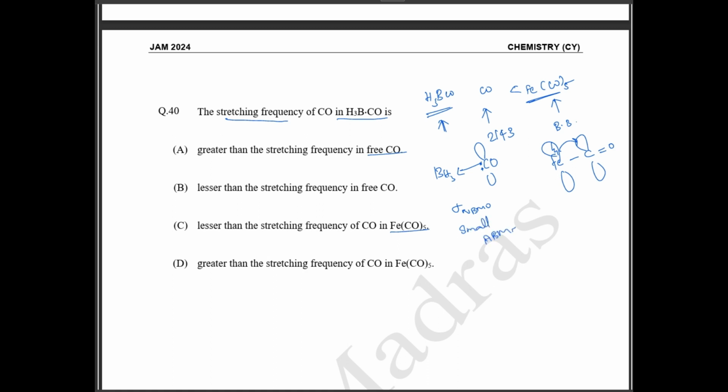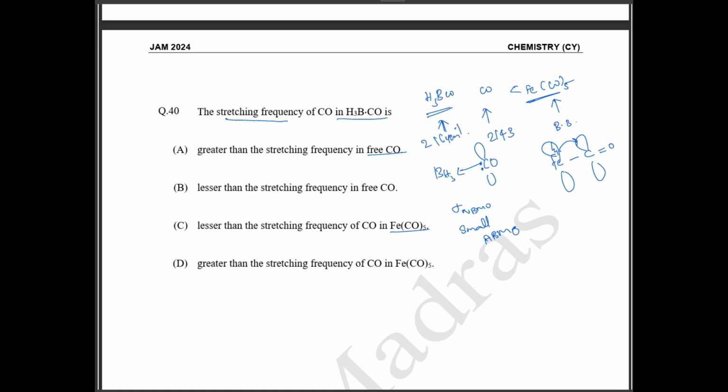Because of this, it is going to be in higher frequency than your free carbonyl. Antibonding and non-bonding character is present, so this will be a bit higher in frequency. This is going to be somewhere around 2164 centimeter inverse.